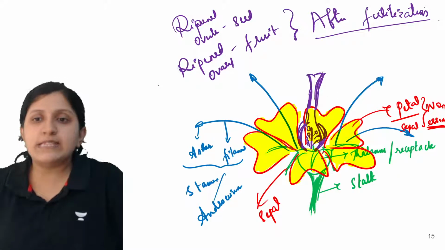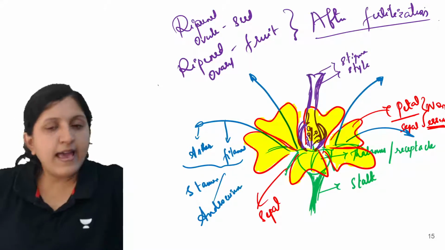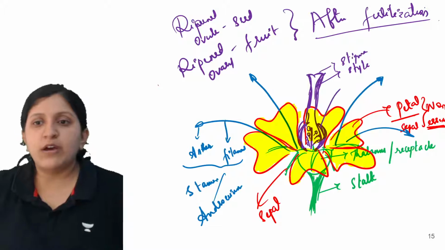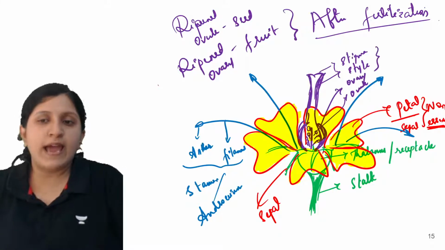This one I'll just label, this is the stigma. Next is the style. Then stigma, style, and you can find the ovary there. Inside the ovary you can find the ovule. So there is stigma, style, ovary and ovule.